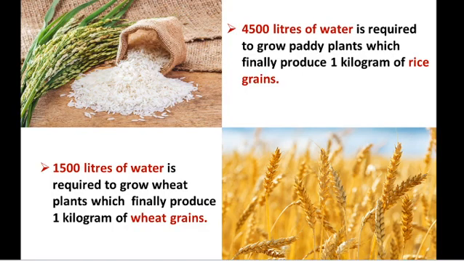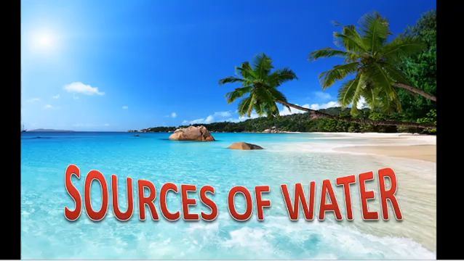So 4500 liters of water is required to grow paddy plant. So we get 1 kg of rice with the help of 4500 liters of water. And also the wheat. To get 1 kilogram of wheat grains, 1500 liters of water is required to grow that particular plant. Now we discuss sources of water.